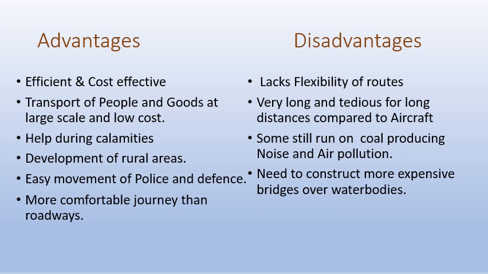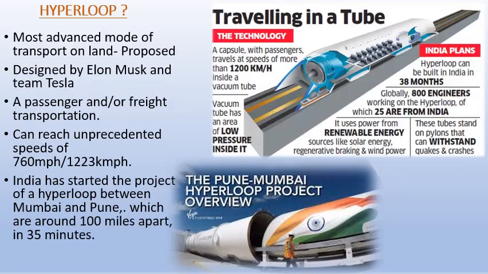Disadvantages: lacks flexibility of routes, cannot be constructed in every place, for example, a mountain or a hill. Very long and tedious, long distances compared to aircraft. Sometimes still run on coal, producing noise and air pollution. Need to construct more expensive bridges over water bodies. So these are all some disadvantages of railways.